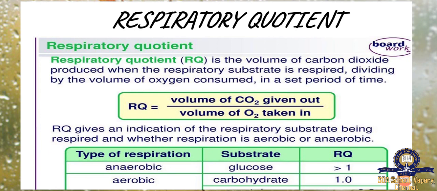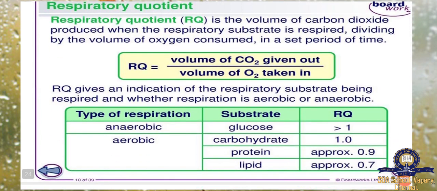RQ gives an indication of the respiratory substrate being respired and whether respiration is aerobic or anaerobic. Based on this RQ, we can find out whether it is aerobic or anaerobic. For anaerobic respiration, the RQ value is greater than 1, but in aerobic respiration for carbohydrate it is 1.0, and for protein and lipid it is less than 1.